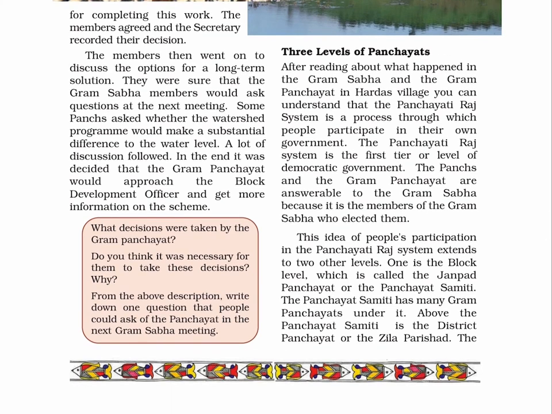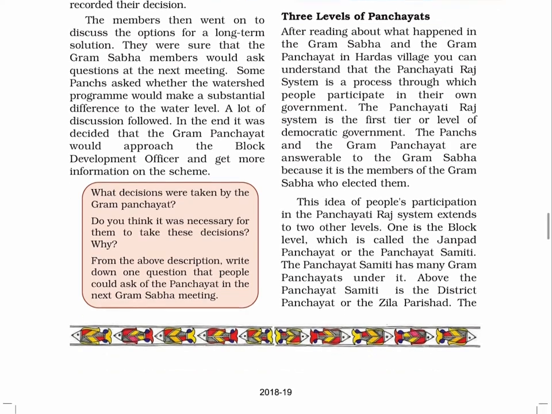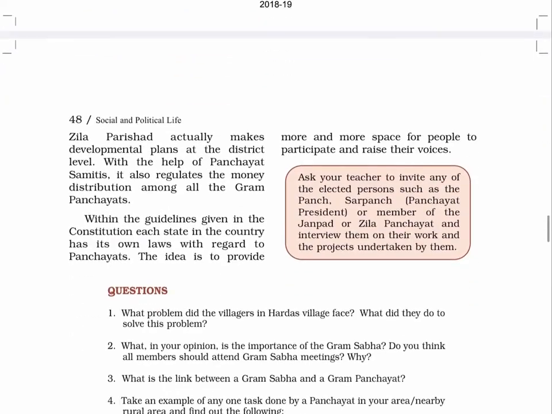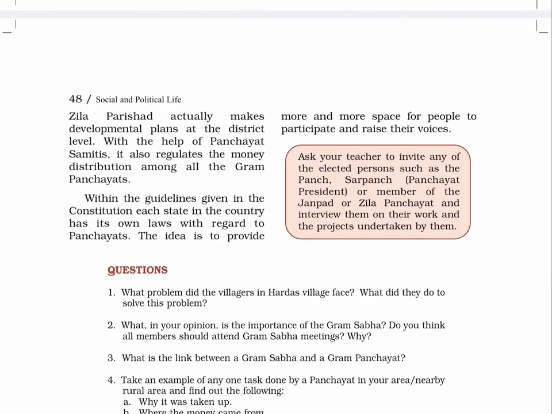One is the block level, which is called the Janpad Panchayat or the Panchayat Samiti. The Panchayat Samiti has many Gram Panchayats under it. Above the Panchayat Samiti is the District Panchayat or the Zilla Parishad. Page number 48. The Zilla Parishad actually makes developmental plans at the district level. With the help of Panchayat Samitis, it also regulates the money distribution among all the Gram Panchayats.